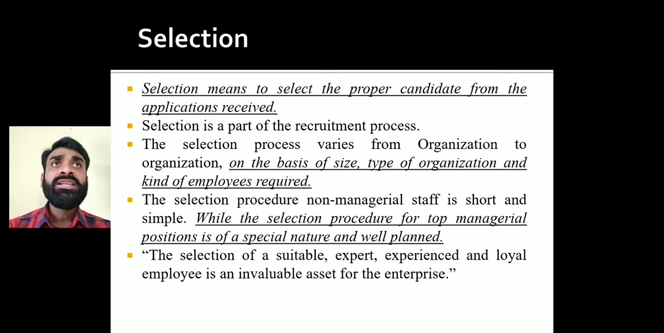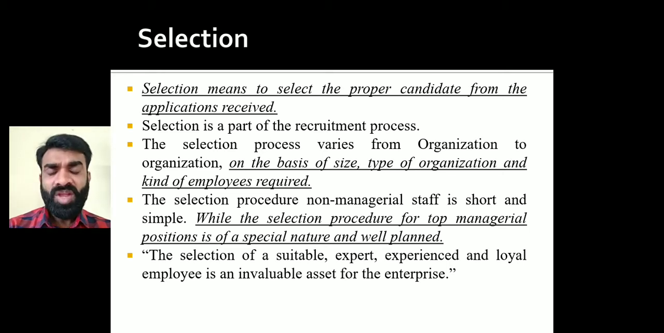Now, this selection process, that is based on what? That is based on the type of business, size of business, or the kind of employees that are required, right? This question can be asked for 1 mark: what is the base of the selection procedure, or what is the base of the selection process? So that is the size, type of organization, and kind of employees required, right?